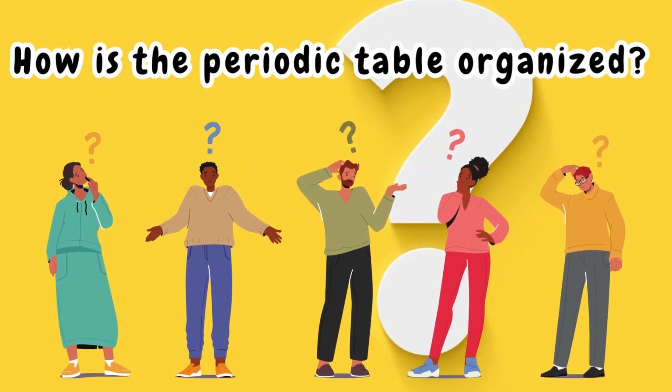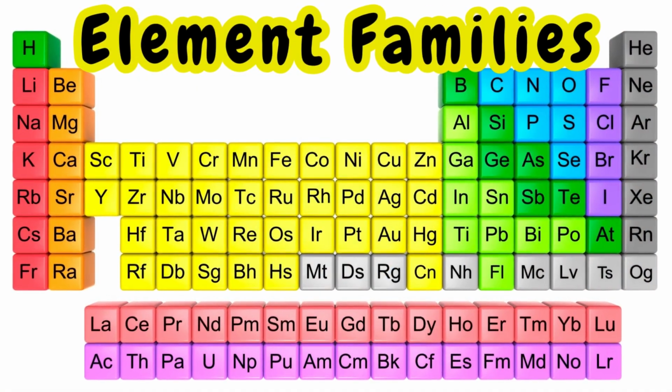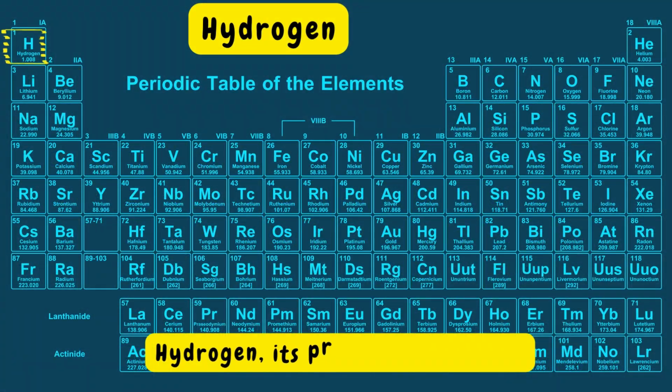How is the periodic table organized? It's organized as element families. Hydrogen, its properties and uses.